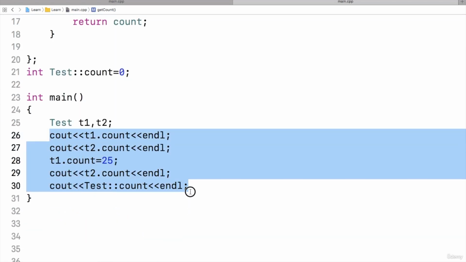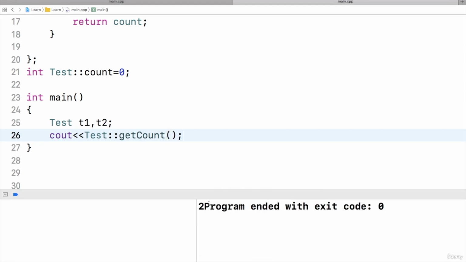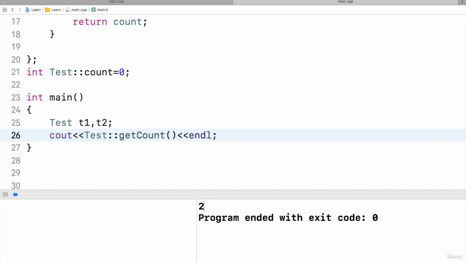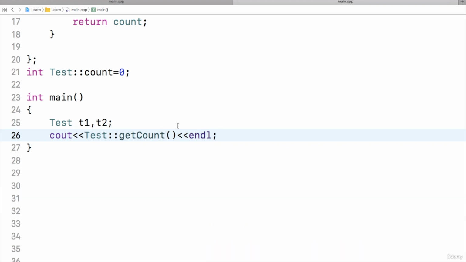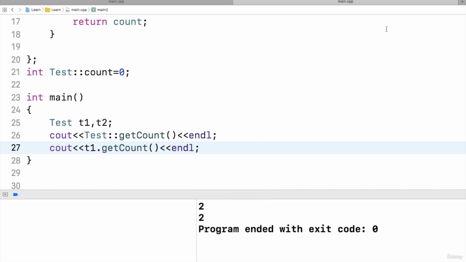Now without all these things, if I simply say cout test scope resolution get count, which will return the value of count, and I display it here. Yeah, I got the value as 2. Count is 2. If I mention endl, then it will go to the next line. Yeah, this is 2. So this shows that a static member function can be called just using the class name, and you can also call it on an object, get count. So static functions can be called upon a class as well as upon an object.